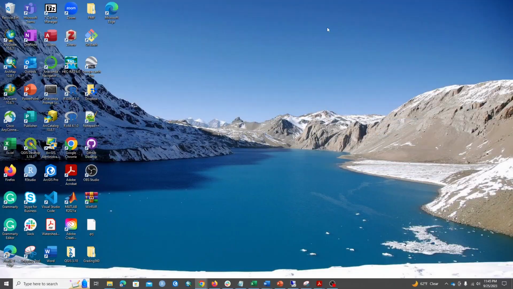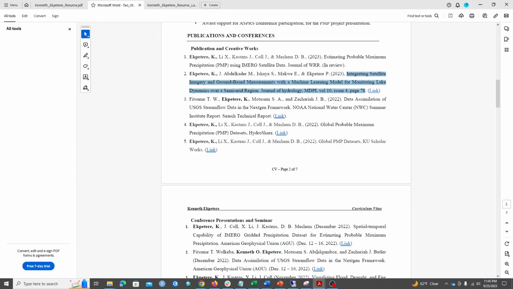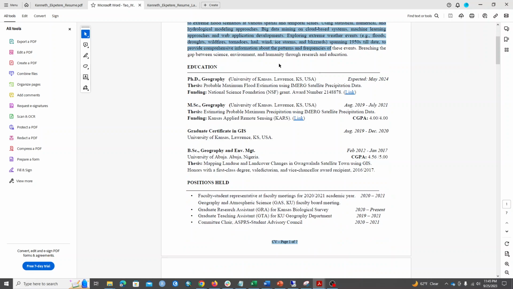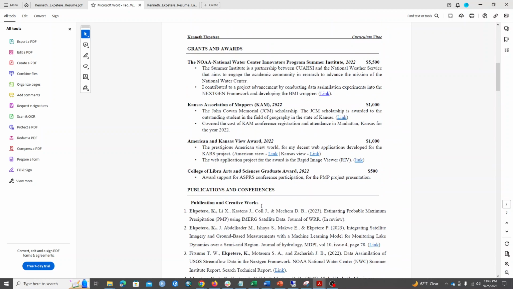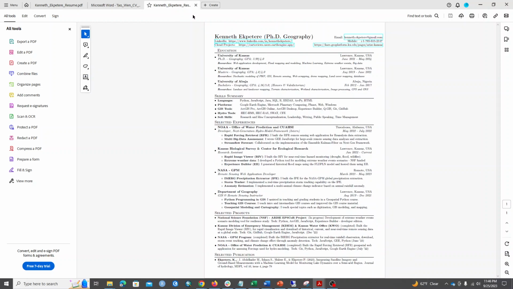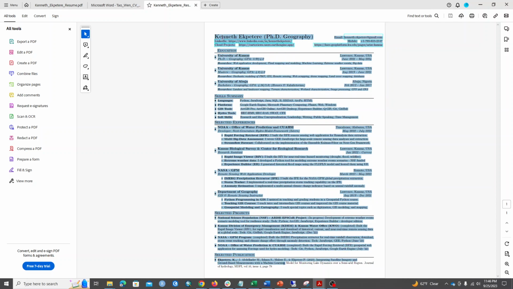So let me show you something. For example, if I show you this, you see this CV we have. This CV is built from Microsoft Word. You see the difference. You see the spacing. It's kind of wacky, not so clean. But when you look at this one, you see how clean everything is in one page, right? So I kind of condensed all my most important information in one page.